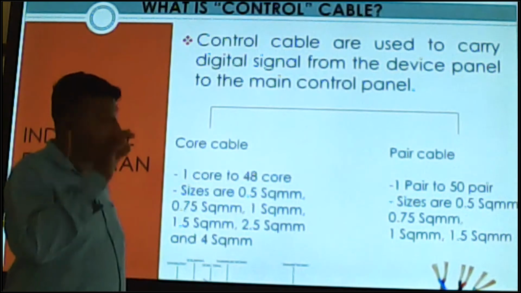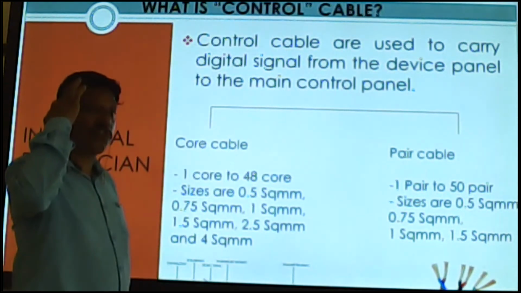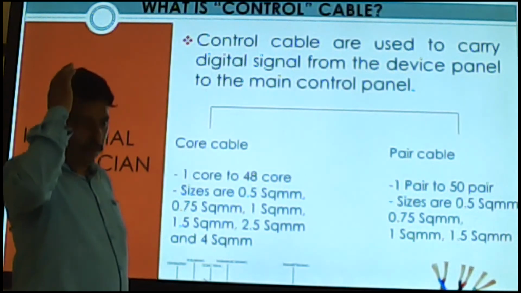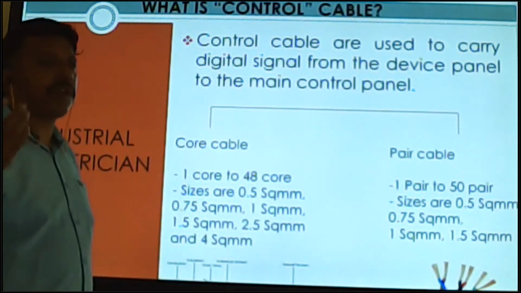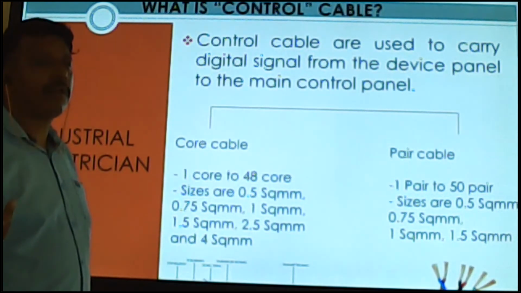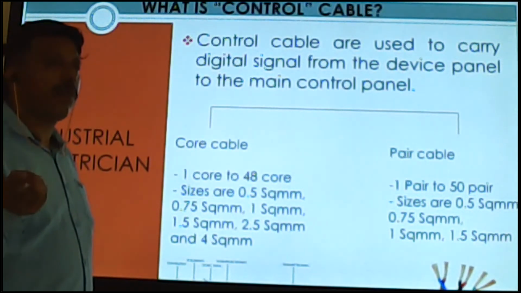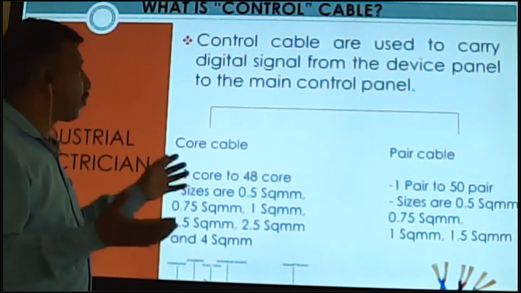We must be very careful about this one because there are all small cores, twisted cores, and a numbering system. In power cable there is only a color code system. We use red for phase 1, yellow for phase 2, and blue for phase 3, and black for neutral. Like that we use.